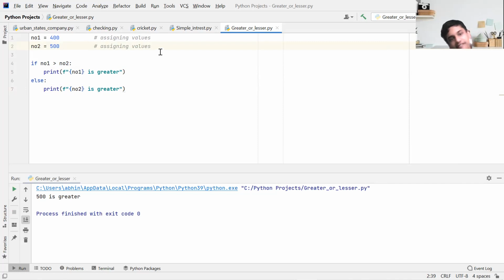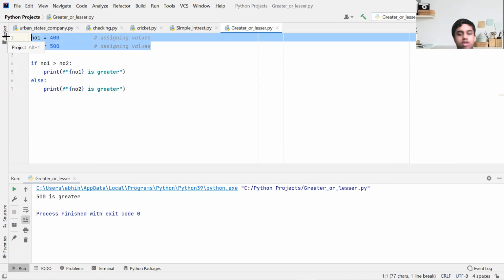From now onwards, I'm not going to assign values myself. I am going to get some values from the user. So I'm going to comment out these lines. In my IDE, that's IntelliJ, Control and forward slash will do that.